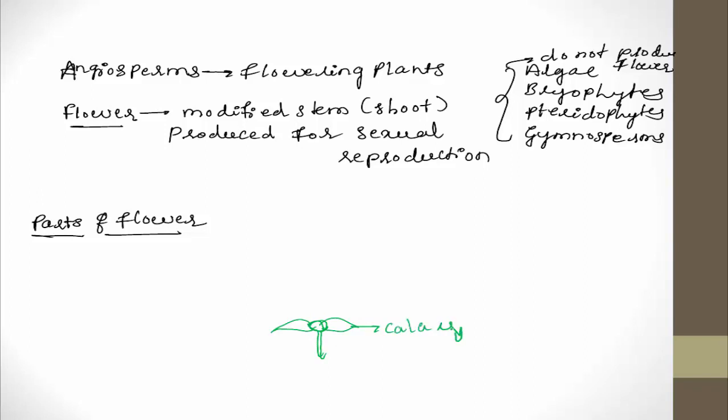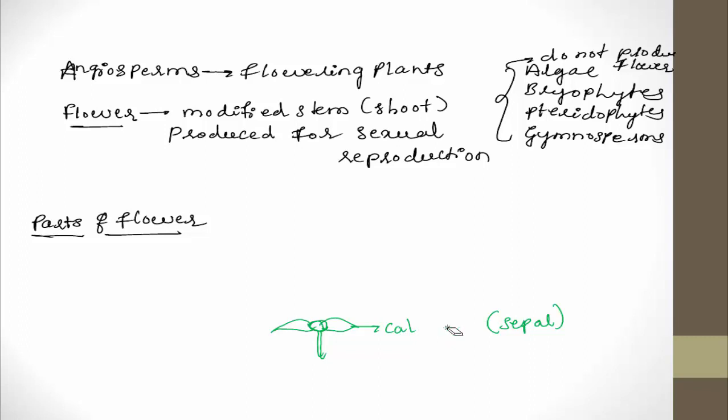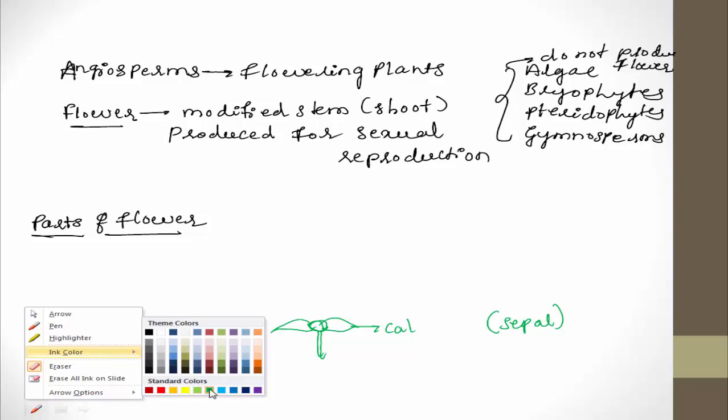The first part is called calyx, and the individual unit of the calyx is called sepal. Let me write this spelling once again. The calyx is green in color, and calyx is the first part of the flower.